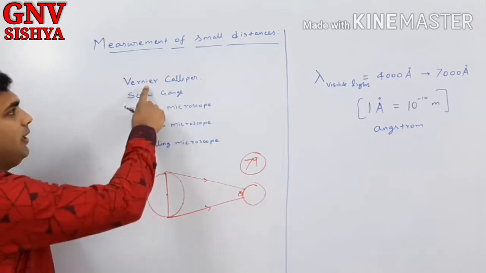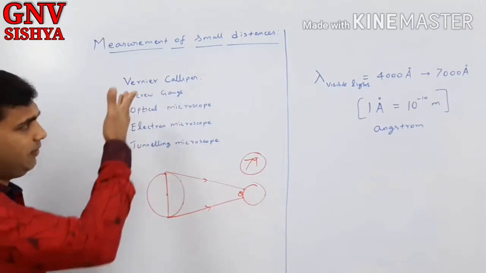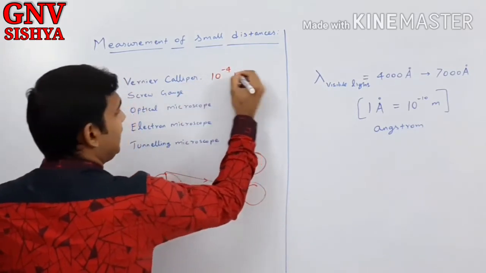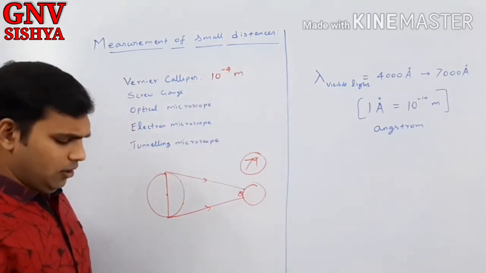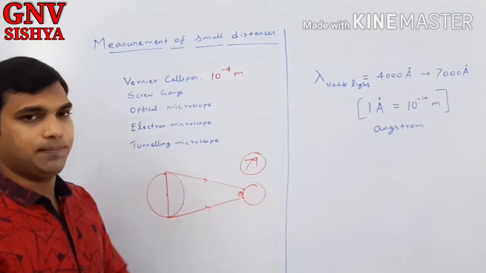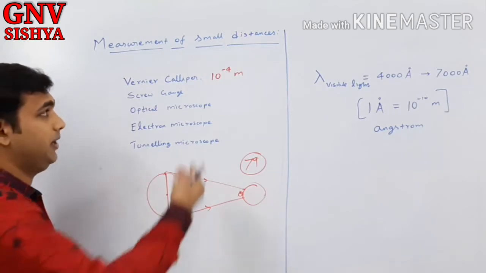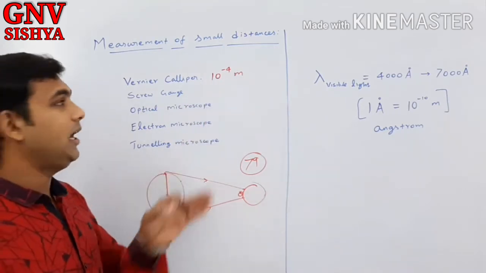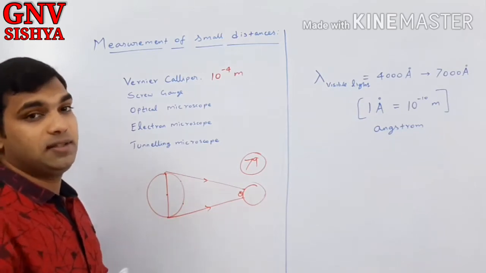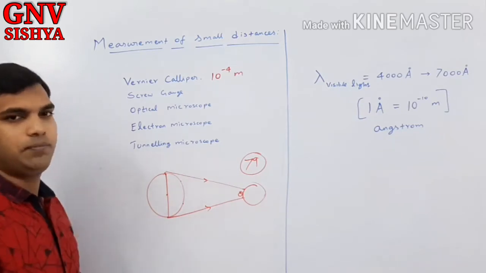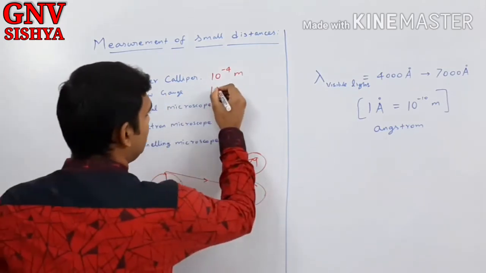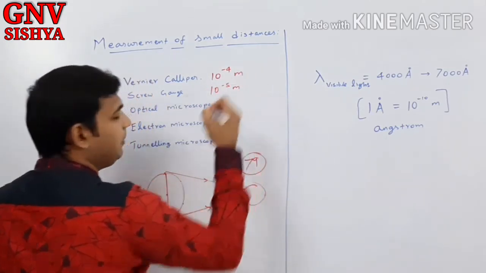You know the vernier caliper, we already discussed this. The vernier caliper is generally used to measure distances of 10 power minus 4 meter. For understanding, you can imagine it to be the thickness of a paper, which is approximately 10 power minus 4 meter. That can be measured using a vernier caliper. What if something is smaller than that, a very fine film? That can be measured using a screw gauge, which can measure up to 10 power minus 5 meter.